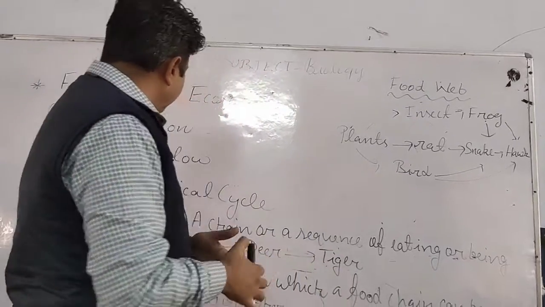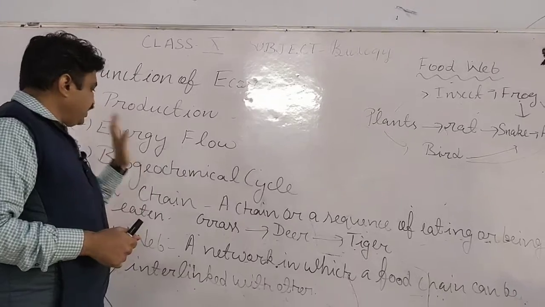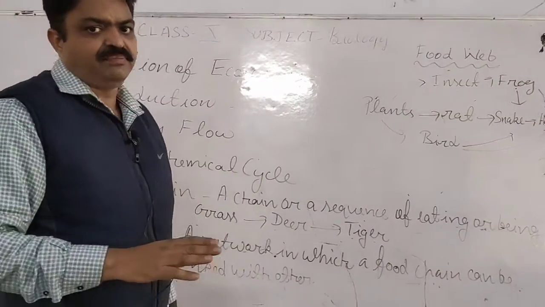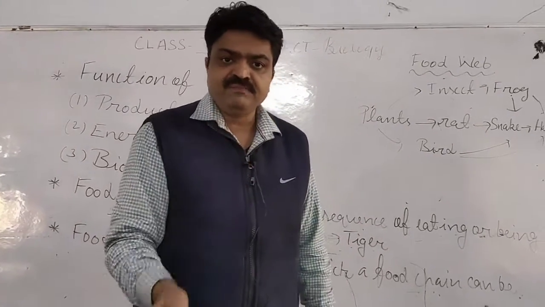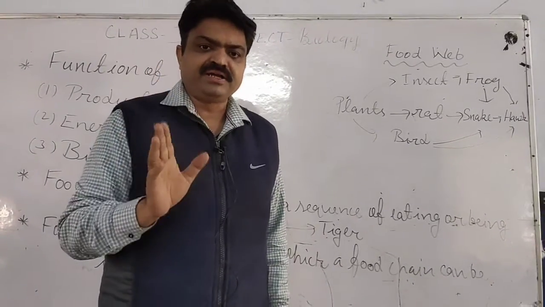And in this, which components play a very important role? They are, student, biotic and abiotic components. Means due to the interrelation between the biotic and abiotic components, these cycles are maintained, student.